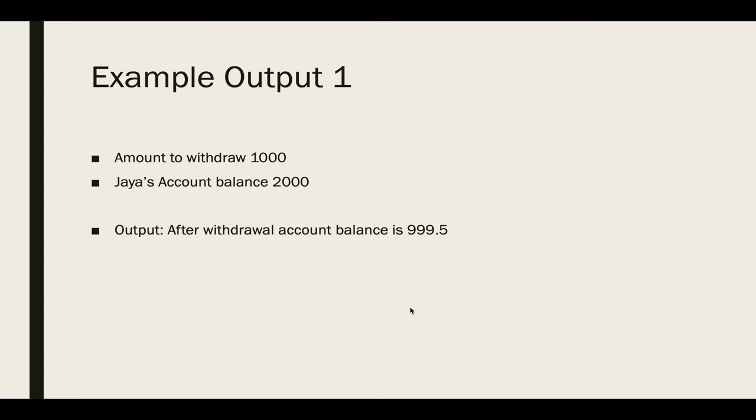Let us have an example. Suppose the amount to withdraw is 1000 and Jaya's account balance is 2000. So 1000 is a multiple of 5 as well as less than Jaya's account balance. So the output after withdrawal should be 999.5.